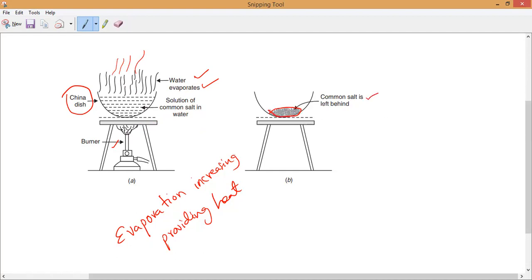Common salt will be left behind. So it definitely contains a little amount of moisture. You can keep it for drying, then it will become normal salt. Do you understand, guys, what we are getting? Like the crystal salt we used to get.